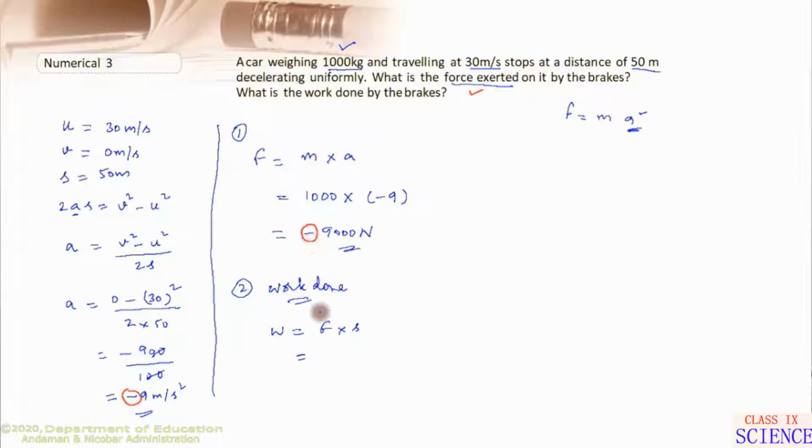Here the minus sign we should not write. The minus sign indicates the direction of the force exerted, that we should not write. We have to take the force exerted by the brakes. So force will be here 9000 multiplied by the displacement, which is 50, right? Upon solving this, 5 nines are 45, so here 450,000 joule. In short, we can write it as 4.5 into 10 to the power 5 joule. This way you can solve this numerical problem.